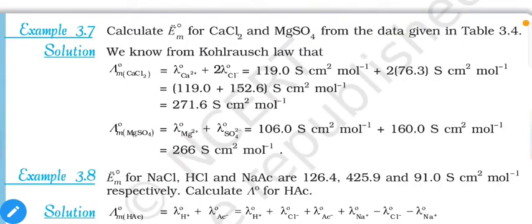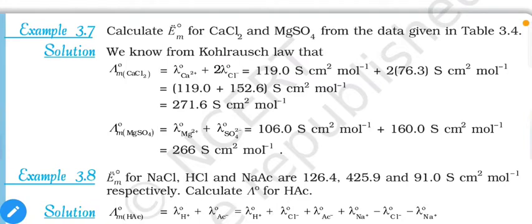Examples are mentioned, so let us quickly discuss this example. Calculate the lambda m naught for CaCl2 and MgSO4 from the data given in table 3.4. So you can check the data as mentioned in 3.4. We need the limiting molar conductivity of Ca2+ and Cl- for CaCl2, and for MgSO4 we need Mg2+ and SO4 2-, the limiting molar conductivities of these individual ions. So you can collect the data from the table and then we can put it in the equation.